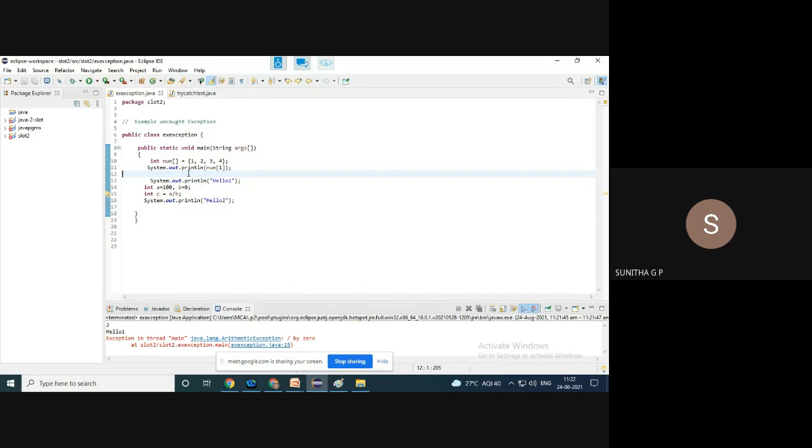In which line do we have a problem? Any number divided by 0 is undefined. That is called an arithmetic exception, right? An exception occurred at line number 15. That's why it has not gone on to execute line number 16. Here it has stopped and terminated the completion of the program.